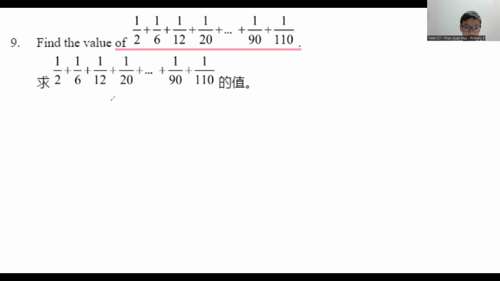So I take that 1 plus 1/2 plus 1/6 plus 1/12, minus 1/2 plus 1/12 plus 1/20 plus 1/90 plus 1/110. So it's equal 1 minus 1/110. It will equal 109/110.